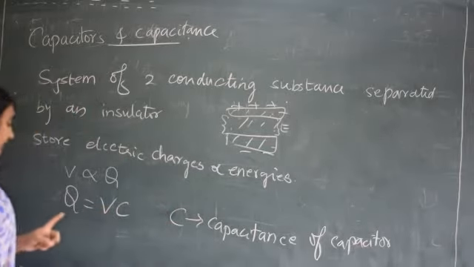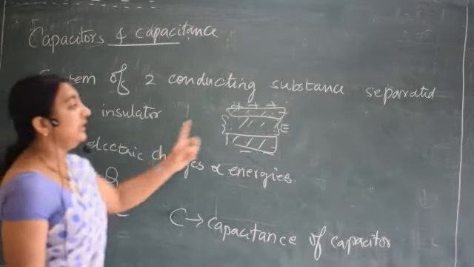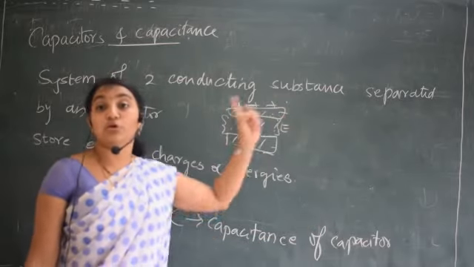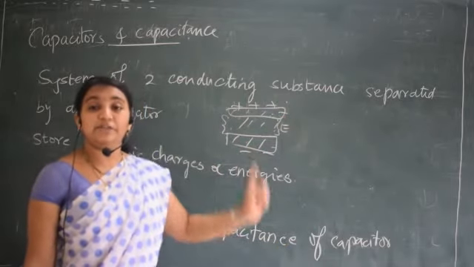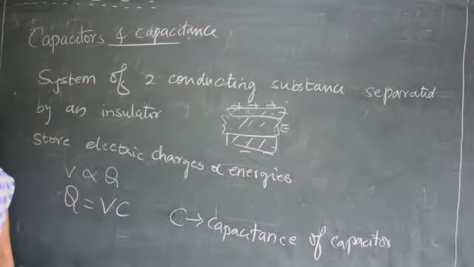That electric field is represented here as V. It depends upon the number of charges present. If more charges are present, more potential. If fewer charges are present, less electric field or potential. Correct?